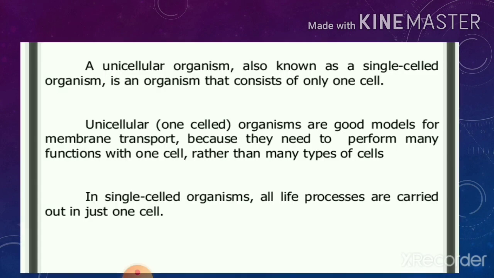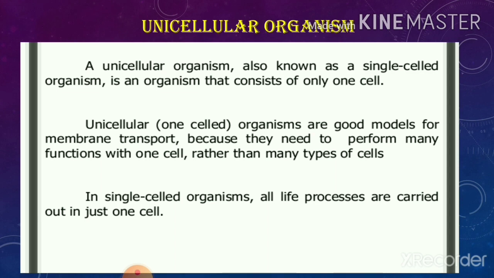Now let us try to understand what is a unicellular organism. A unicellular organism is also known as a single-celled organism, an organism which consists of only one cell. In such organisms, only one cell is present, and this single cell performs all the life activities required by them.